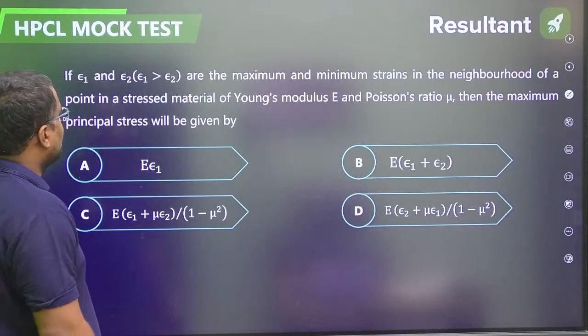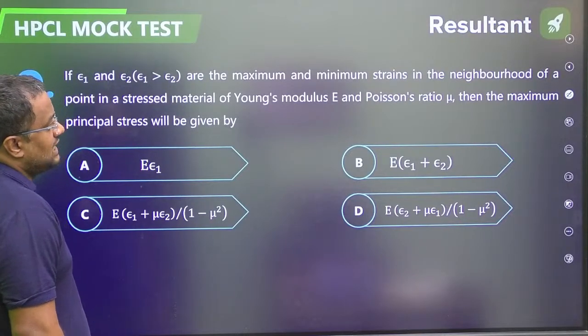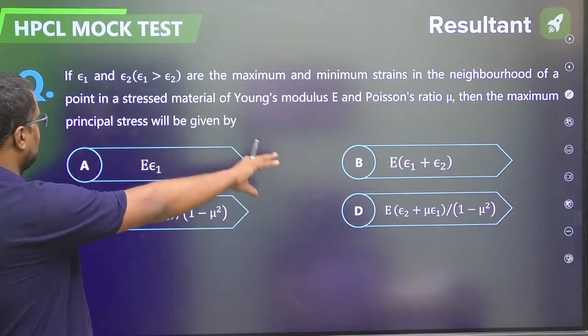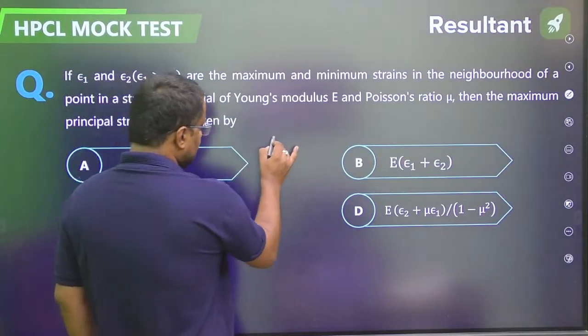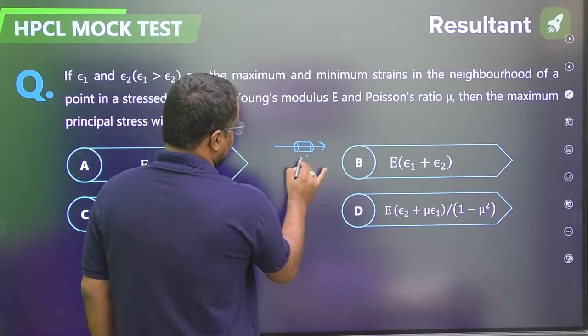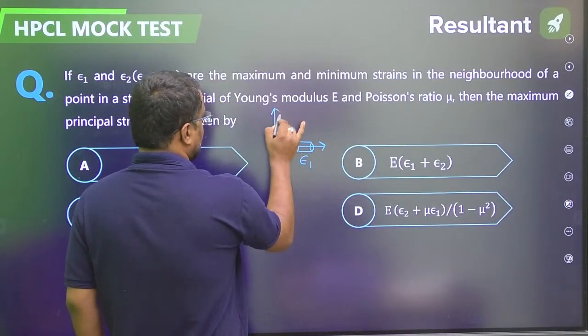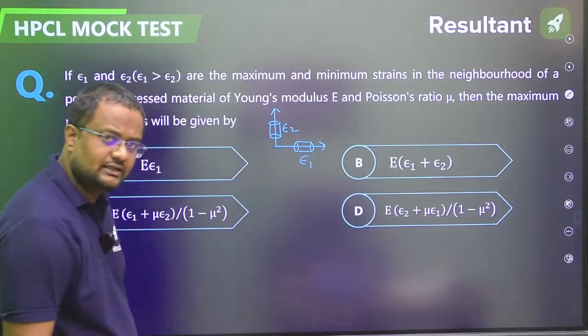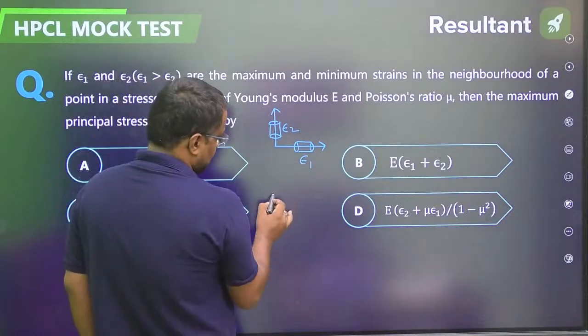If epsilon 1 and epsilon 2 are the maximum and minimum strains at a point, and E and mu are given, then the maximum value of this. Suppose guys, in this direction we get the maximum principal strain epsilon 1, and here at 90 degrees, of course, major and minor will be at 90 degrees. So what will be sigma 1 here?